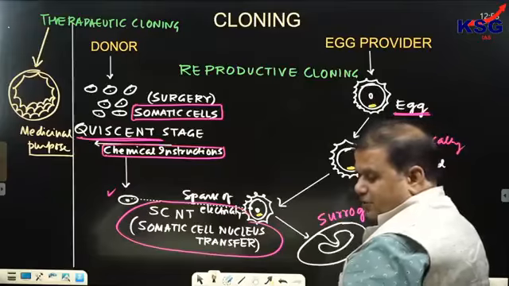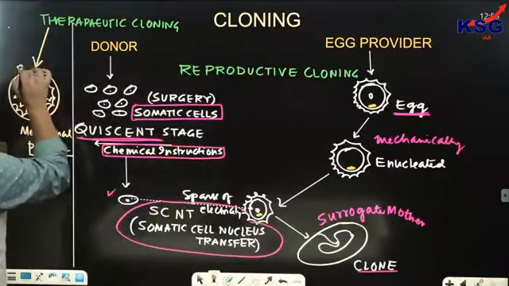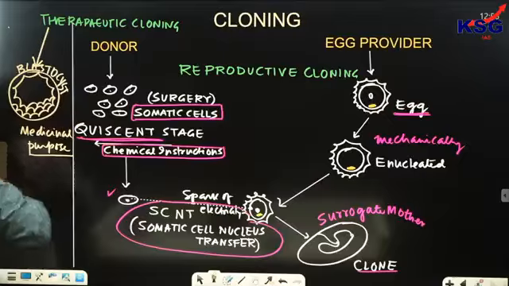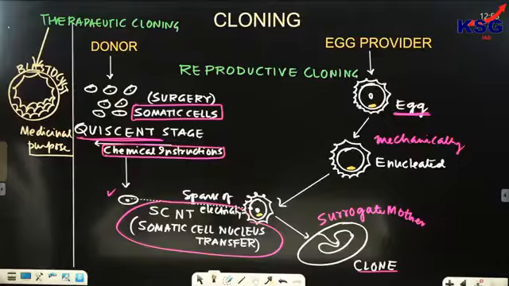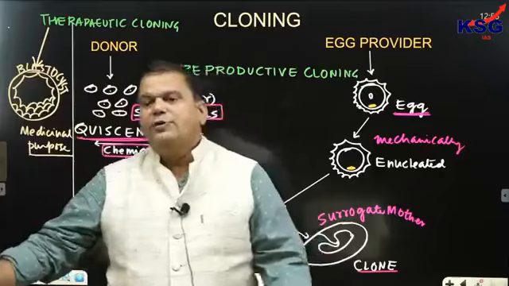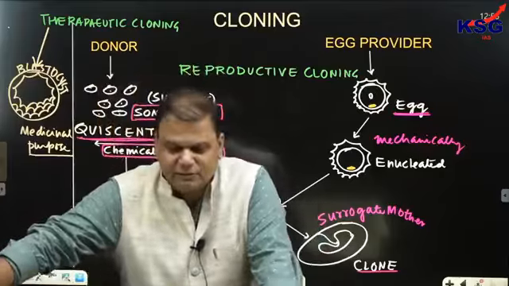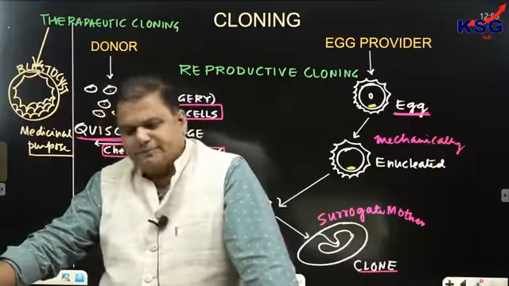The embryonic stem cell of the patient would be extracted and used for therapy.